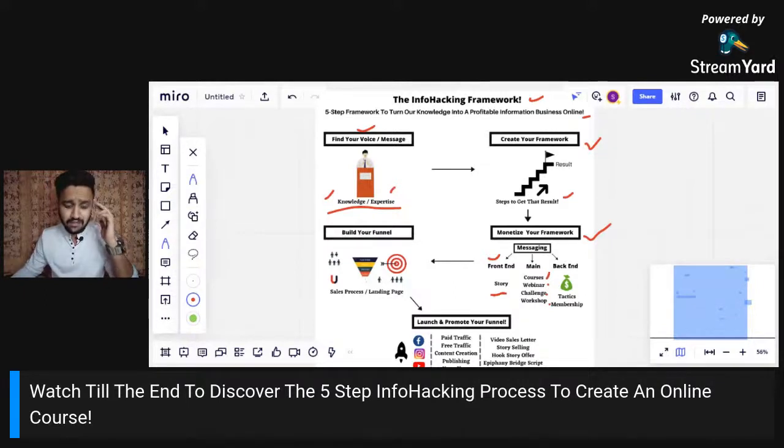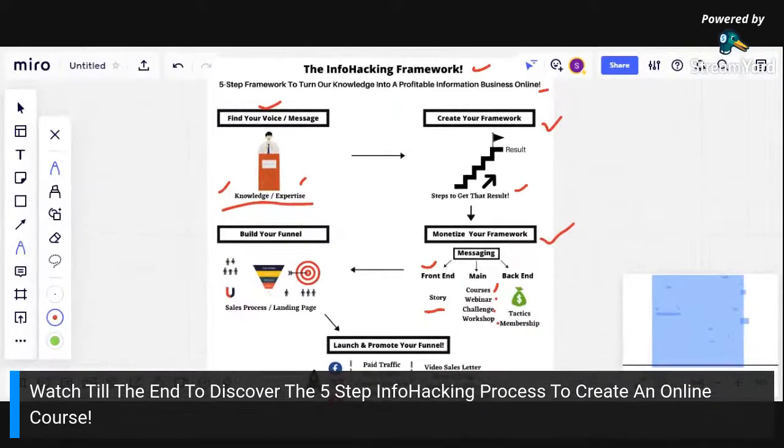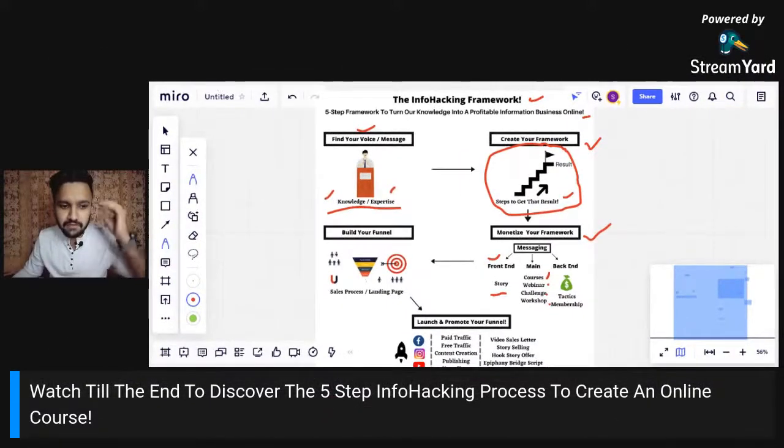Guys, our mind has a crude sense of knowledge. Our mind processes around 70,000 thoughts per day. If you feel we got everything, all these steps, that's not going to work. That is the reason we should be info hacking and creating this particular framework. Just like extracting petrol from crude oil, we should be extracting this framework from the crude sense of knowledge that we have. We should be extracting the step-by-step framework to achieve a specific result. This is called info hacking. We need to hack our own knowledge, skill, passion, mess, and experiences.